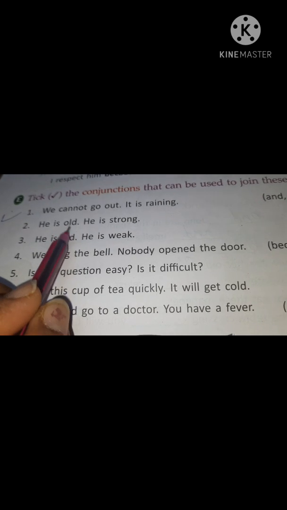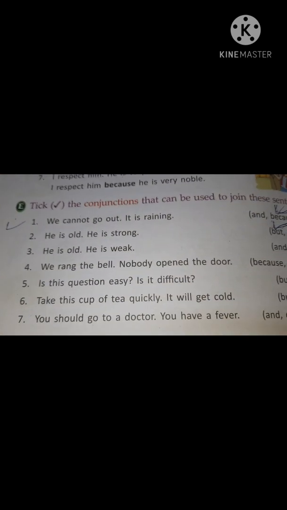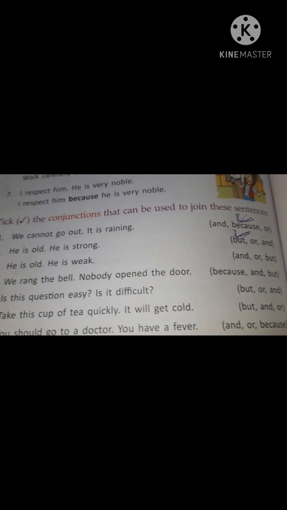Number 2, he is old, he is strong. So again, being old, we presume that he may not be strong. So he is old but he is strong. So we are going to take "but". Now coming to number 3, he is old, he is weak. So being old, we presume that he is weak. He is old and weak. Okay. So these are the two qualities that will go together.